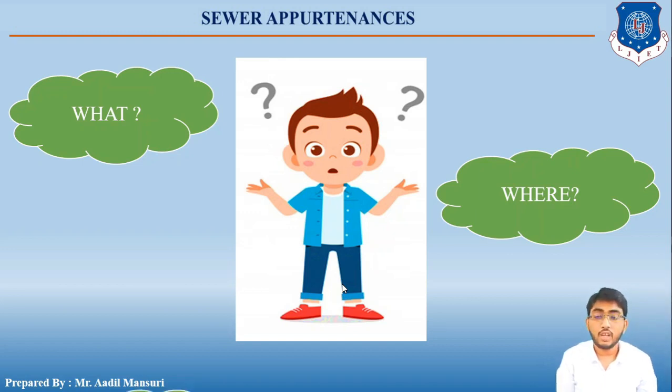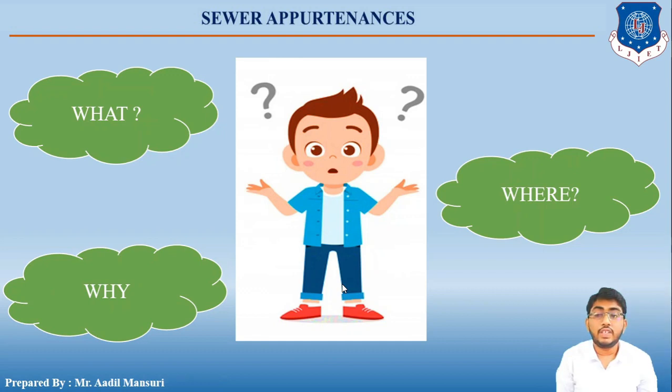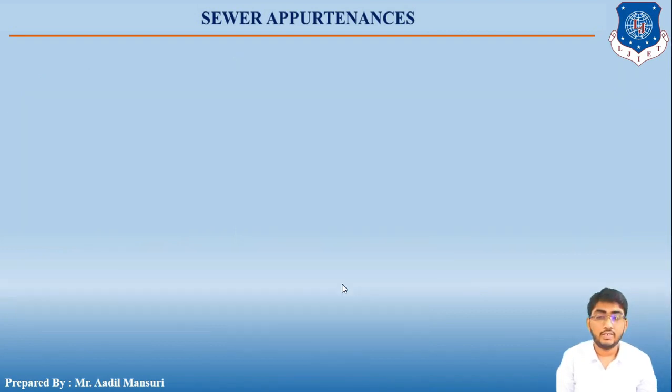Okay, so why do we need sewer appurtenances? These structures help in efficient working and maintenance of the sewerage system. So once again, sewer appurtenances are the structures, and they are constructed or located at suitable intervals along the sewer lines, for the efficient working and maintenance of the sewerage systems. Okay, let us move ahead.